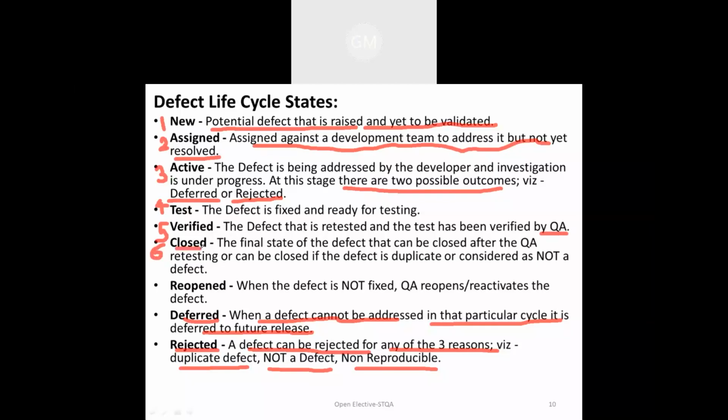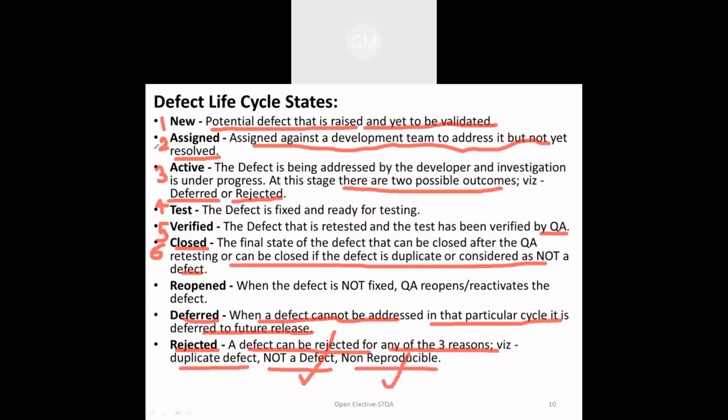If the defect is in the close phase, that is phase number 6, that is the final stage of the defect. It can be closed after the quality assurance team retested it, and it is going to close if the defect is a duplicate or not considered a defect, then only it is going to close. That means it is going to check the third stage, that is the rejected stage things, mainly not duplicate, not a defect, or not reproducible defect.